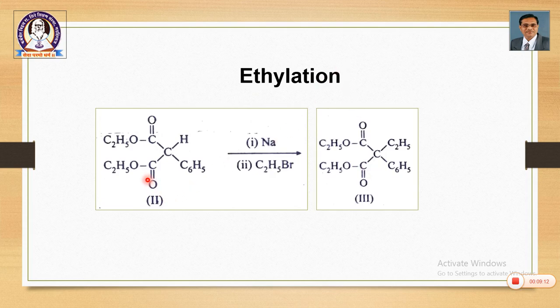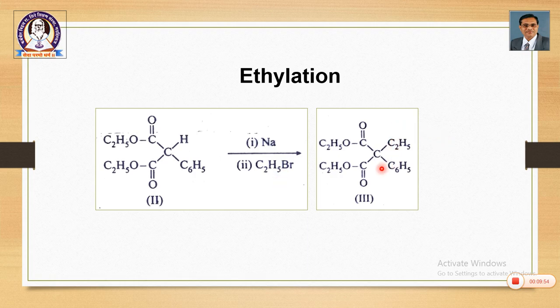In the next step, our interest is to substitute this hydrogen by an ethyl group. So, it is ethylation, alkylation. So, as this is a reactive methylene compound, substituted derivative of a reactive methylene compound, we follow the common protocol. We form the sodium derivative of this, where hydrogen is replaced by sodium and that sodium is further replaced by this ethyl group from ethyl bromide. Okay. So, first two steps are there. One step is salt formation, that is sodium salt formation by using sodium. Second step is replacement of the sodium by C2H5 group from ethyl bromide.